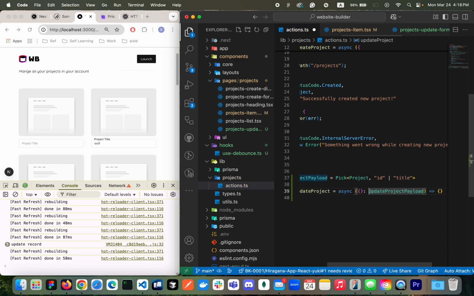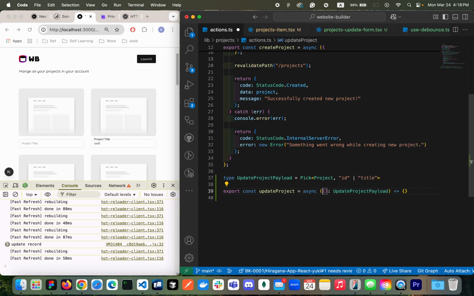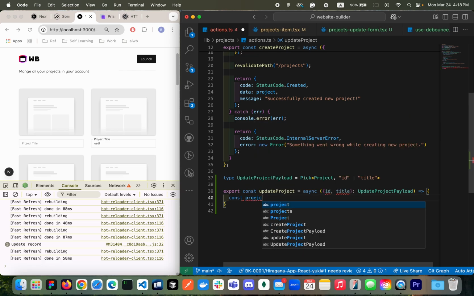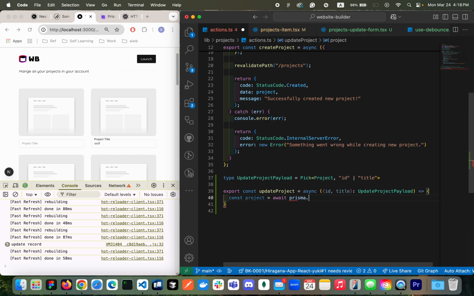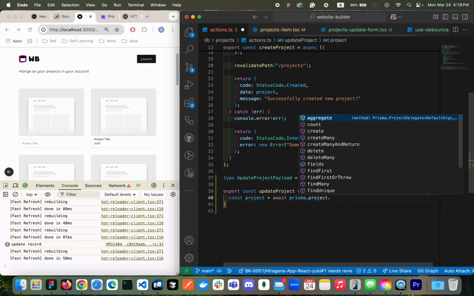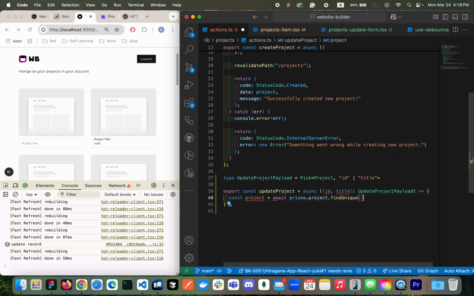Yes, I do. So here I'm gonna get the, let me just make it bigger. Here I'm gonna receive ID and then title, right? So which is good. So with the ID, I'll be checking if the record is existing, right? So const the project await prisma dot project dot find unique. Okay, so I'll be finding the unique record using the ID. Okay, ID, right?